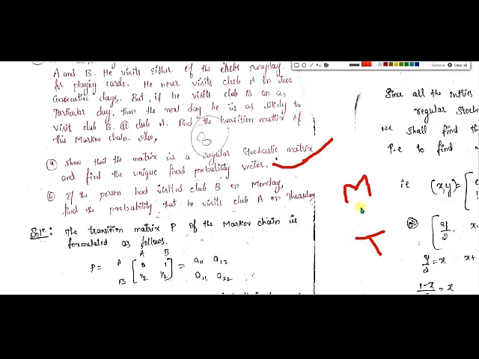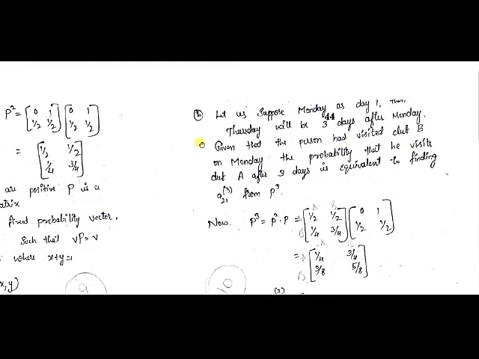From Monday to Thursday, how many days will there be? There will be 3 days of gap: Monday, Tuesday, Wednesday, then Thursday. So Thursday will be 3 days after Monday. Let us suppose that Monday is day 1. If you take Monday as day 1, then Thursday will be 3 days after Monday.